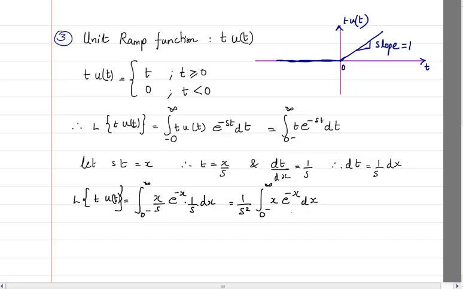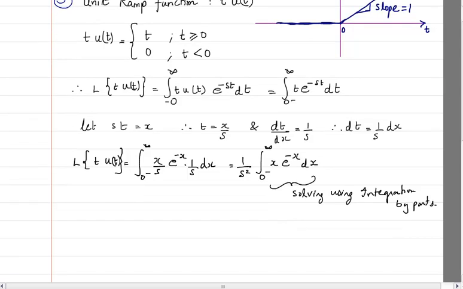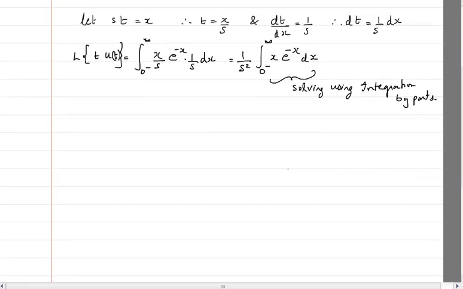Now I have to do this integration, which I will solve using integration by parts. What is the meaning of that? How do we solve it by integration by parts?